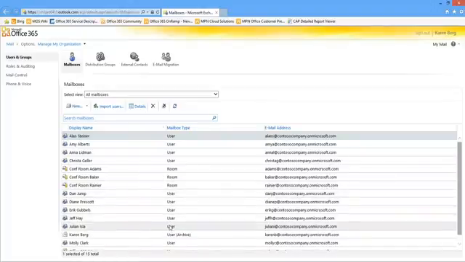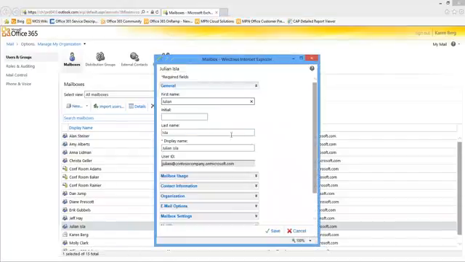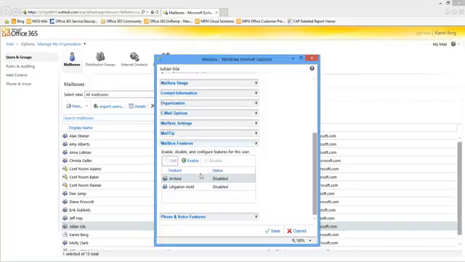I can go in and select a mailbox. I can go into details here. Lots of different things I can do within this capability. Again, we want to focus here under mailbox features. We'll see archive, which is that personal archive we just talked about, and also we see litigation hold, also referred to as legal hold, same thing. By default, you'll see the personal archive and the litigation hold or legal hold are both disabled when a new mailbox is created.